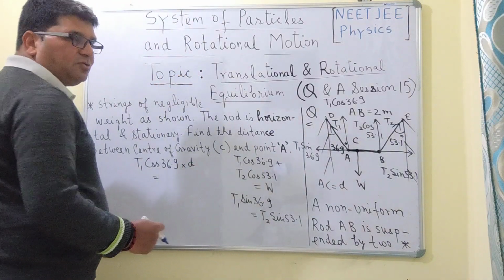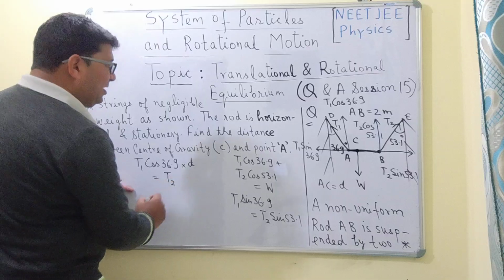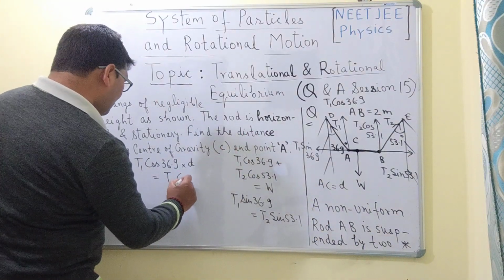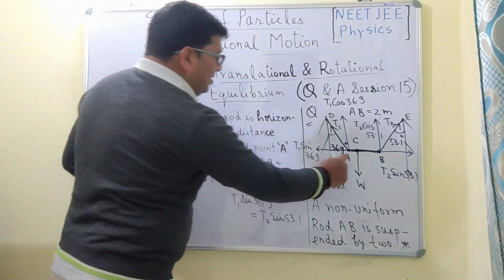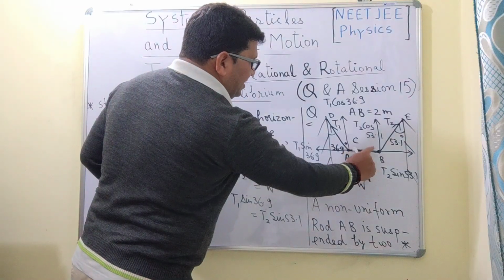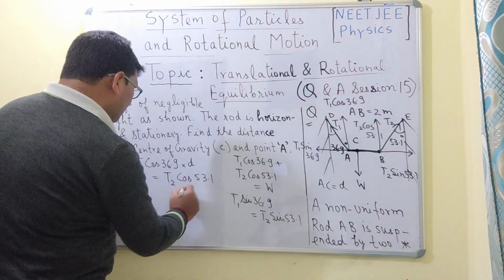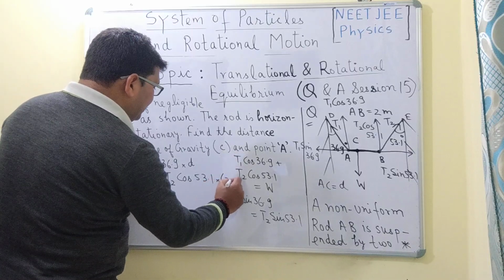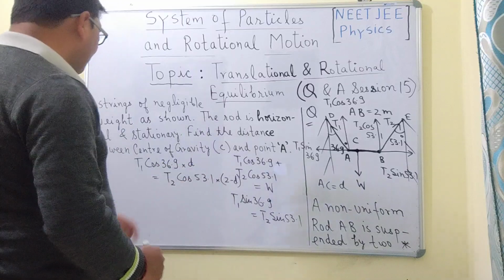So if both these two torques are equal in magnitude, then the rod will not rotate and it will be stationary. Now here, if AC is equal to D and the length of this rod is 2 meters, then CB will be equal to 2 minus D. So this is the third equation which I have got.